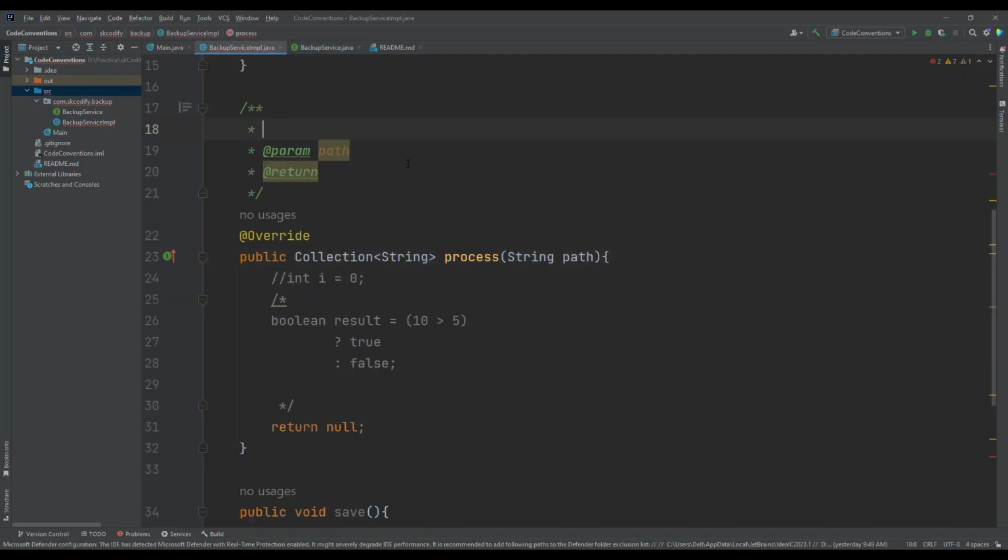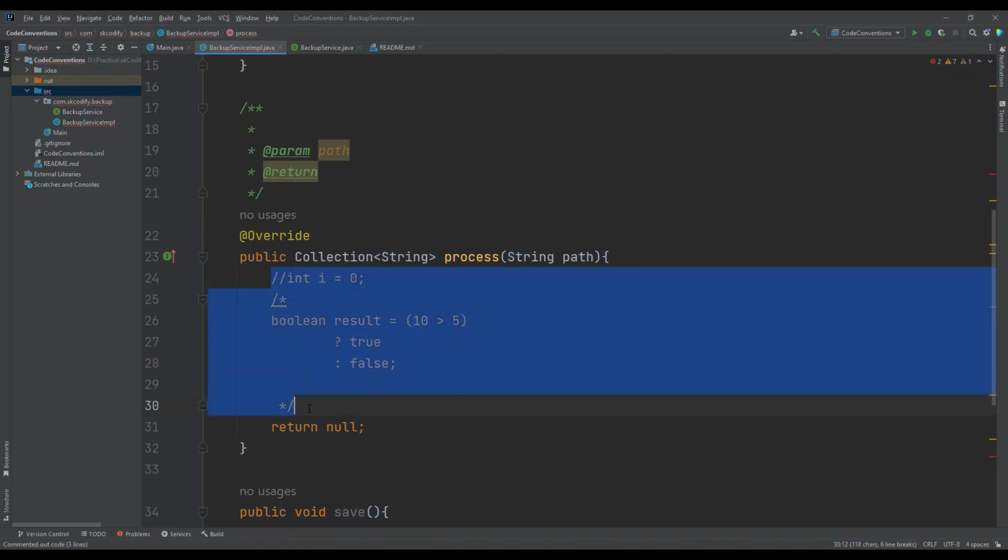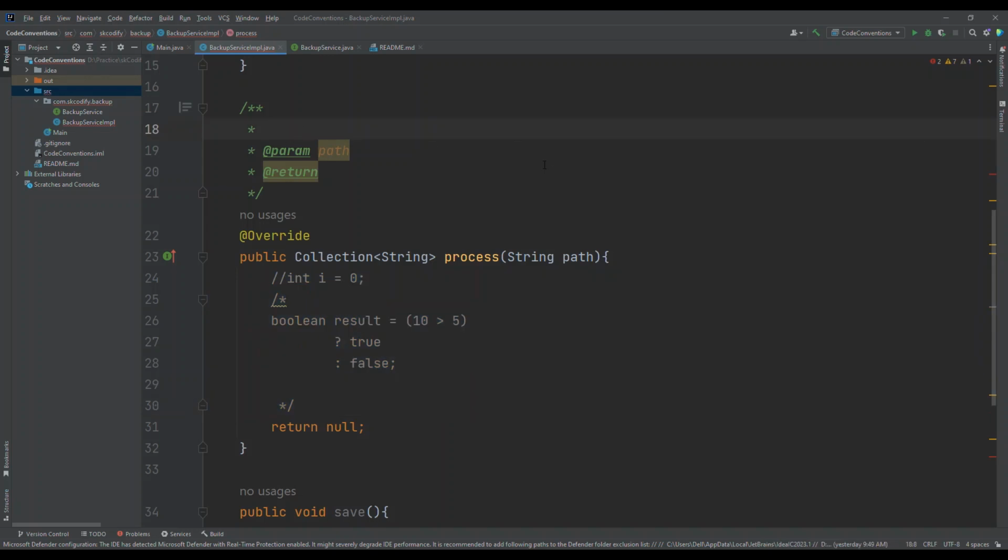So what I was saying is the comment should give an overview of what the method or class is doing, or provide some additional information which is not readily available here. Readily available means something that is not written in the code. Let's say I'm saying, okay, this process method is used to process the XML file.